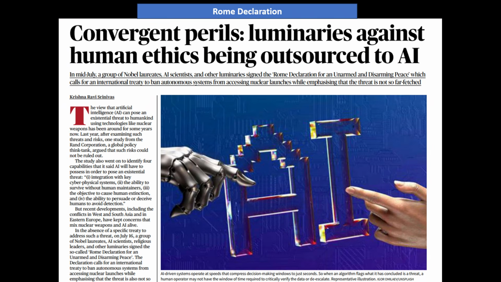Next, guys, there is a new declaration which has been signed, called the Rome Declaration. This declaration has been signed in Rome. This declaration is for unarmed and disarming peace. Basically, this declaration focuses on AI plus nuclear weapons. So nowadays, guys, you know that AI is leading to automation, and AI can also lead to cyber attacks on critical infrastructure like cyber and nuclear weapons.